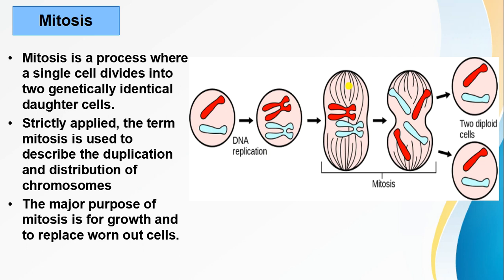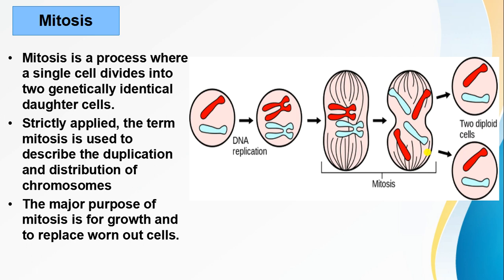With the help of the spindle fibers, this DNA separates and reaches the different poles of the cell, and after cytokinesis, two new cells are formed. These are our spindle fibers, which help in separating the chromosomes, and this is our chromosome, and then after cytokinesis these 2 cells are formed.